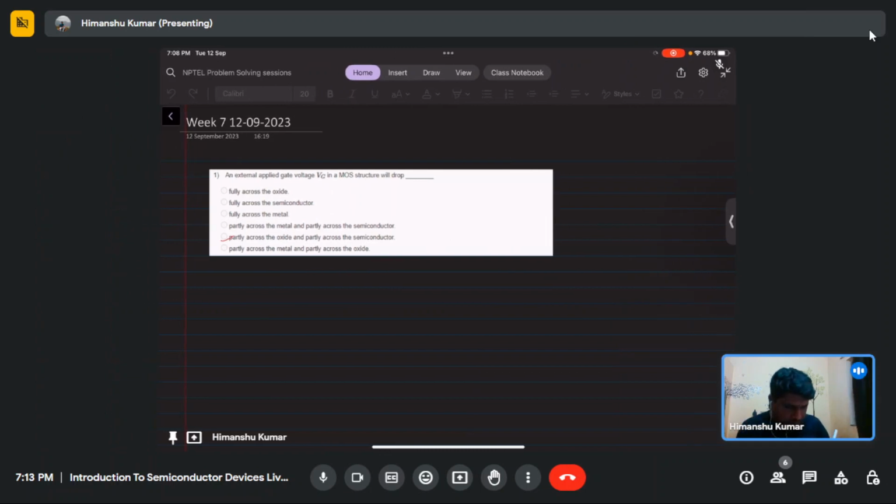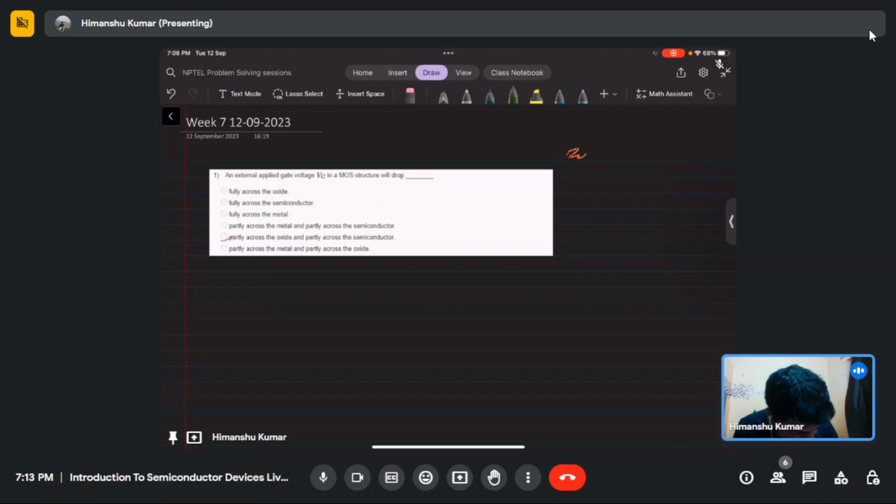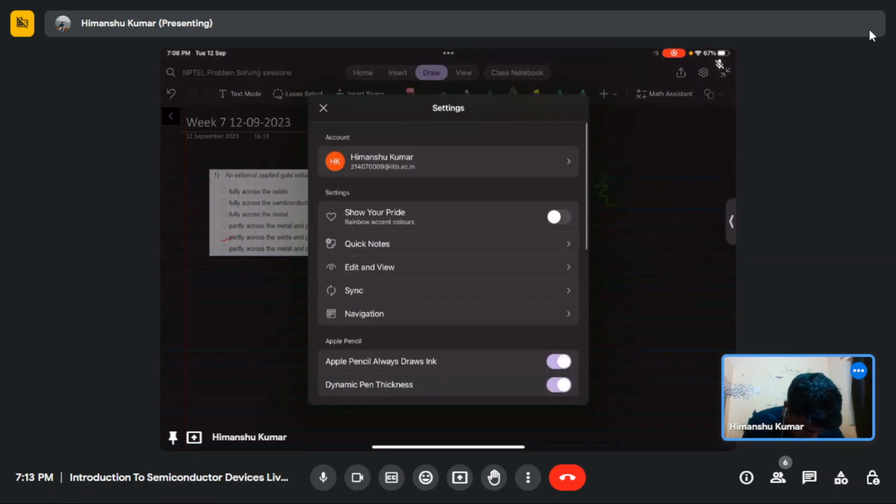In today's session, we will cover mostly about... Why this one? I don't know how to disable this dark mode. Does anyone know how to disable this?